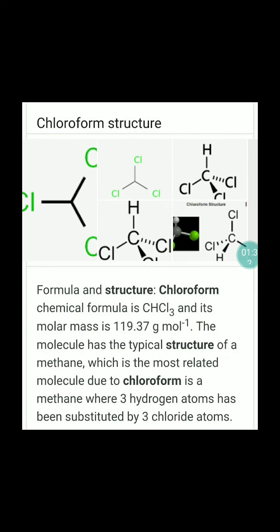Next one, that is chloroform. So the structure of chloroform is CHCl3. There is one carbon atom containing 3 Cl and one hydrogen atom, and the molecular formula is CHCl3. It is a colorless liquid with a peculiar sweet smell. It has a peculiar smell.